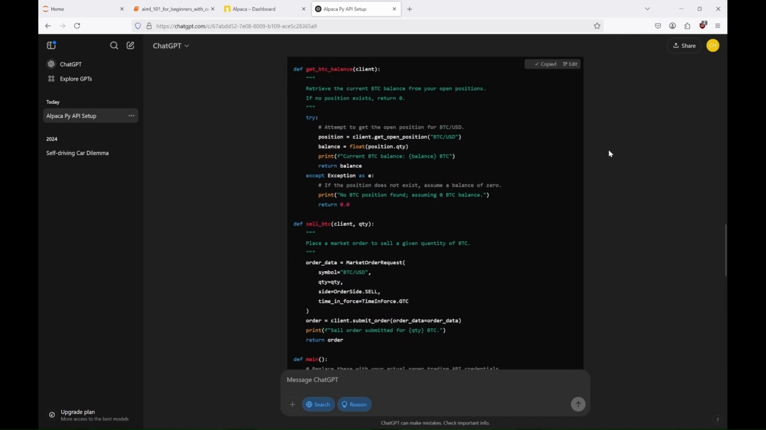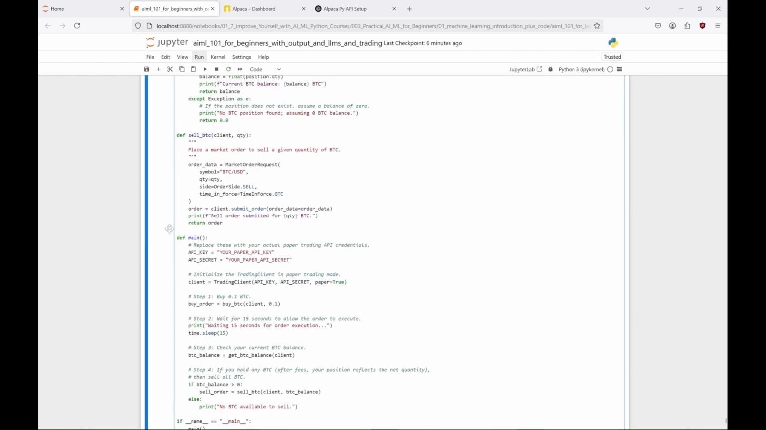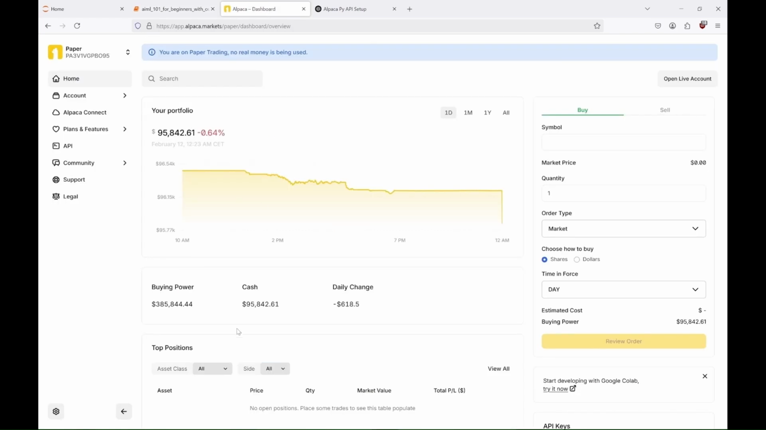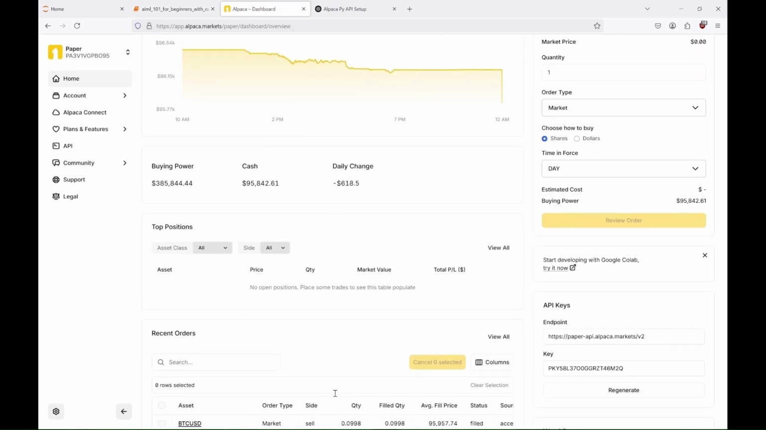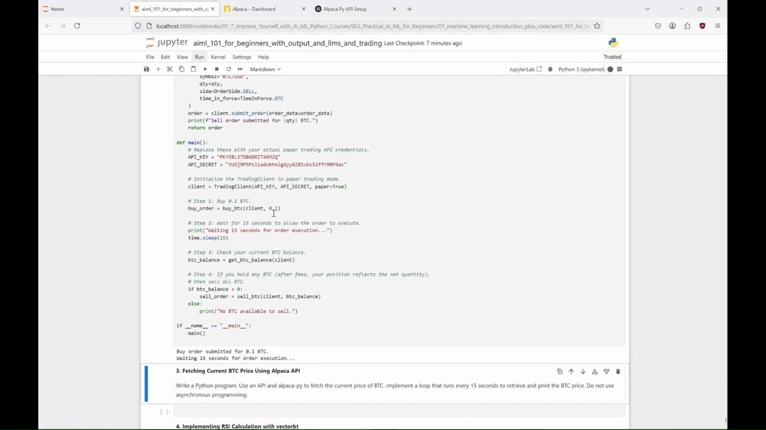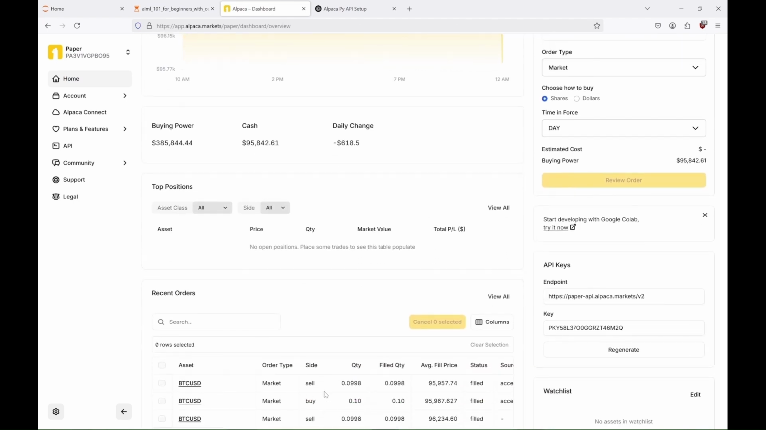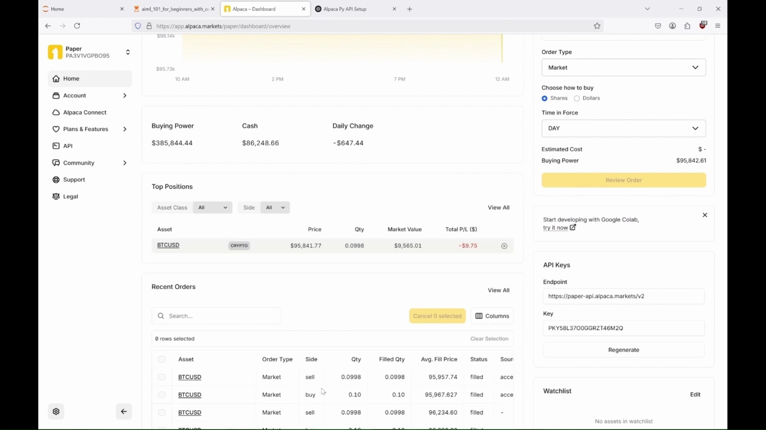And once we have our code, we can try it again in our notebook after, of course, inputting our API keys there. Okay, so at the moment we don't have any bitcoins. Let's run the code and see if we can buy some and sell them after 15 seconds. And okay, it looks like we submitted an order to buy 0.1 bitcoin. That's good. Now, let's check if we actually bought it. And yes, we did. So this part of code works. Good job, O3. Now, it's time to sell it.